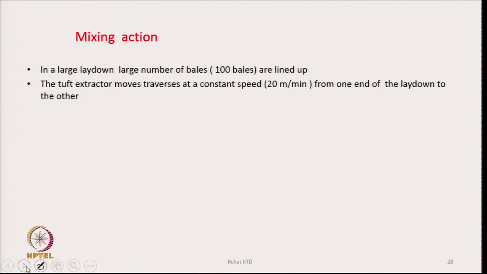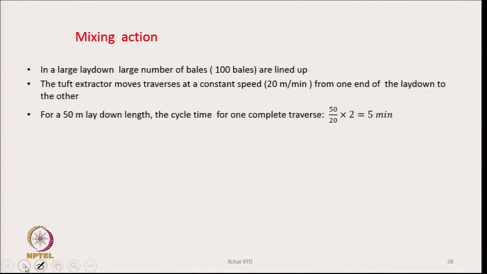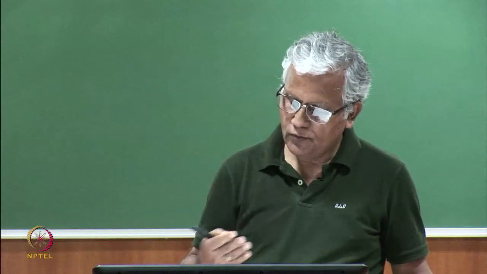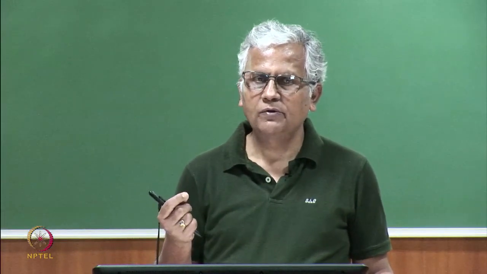Now, how is the mixing action happening because of this? Too much difference means, suppose I have category 1 and 5 next to each other, then when the bale plucker comes and removes material from the category 1 and category 5 bales next to each other, they will get mixed. But these two tufts from category 1 and 5 will have a large difference in their length, and as they move forward they will get mixed, and you will have very short and very long fibers always together.